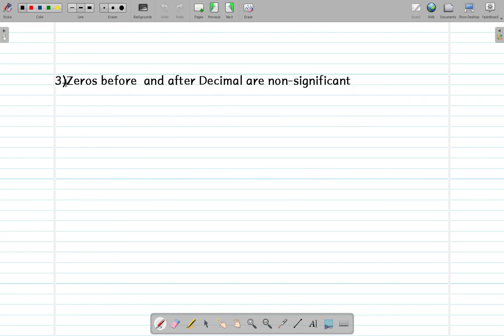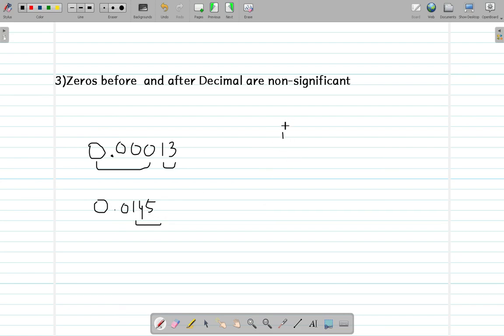Now moving on to our next rule, which says that zeros before and after the decimal are non-significant. Zeros before the decimal is a 0 like this, so this 0 is, for example, not significant. Zeros after that are not significant as well, but if there is a number here, let's say 1 or 3 or both of them, they are significant because they are whole numbers, but these four zeros are non-significant. Let's consider another case, which is 0.0145. In this case there are a total of three significant figures, which is 145.